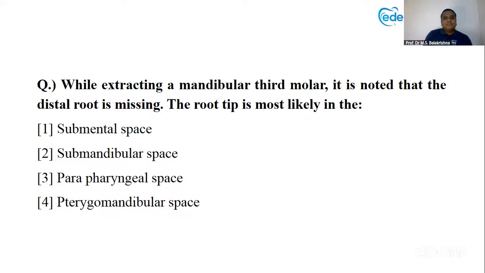Come on, fast. So this question is a little bit of space infection. Also, they integrated, but it is basically an infection. The root tip is in the submandibular space.